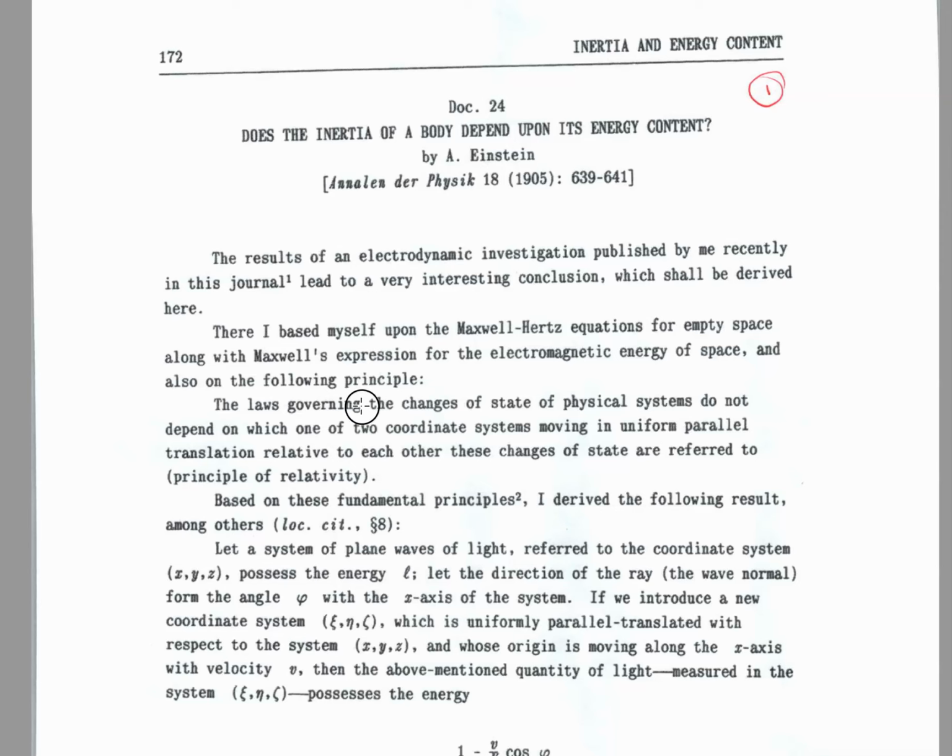So let's continue. The laws governing the changes of state of physical systems do not depend on which one of two coordinate systems moving in uniform parallel translation relative to each other. This is referred to as the principle of relativity. Again, he's referring to his special theory of relativity. The laws are not going to change just because you move. A person is traveling in a train. The laws of physics are not going to change just because he's traveling in a train. That's what he's saying here. All the inertial frames have the same laws of physics.